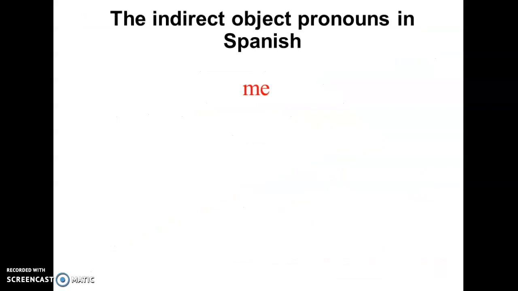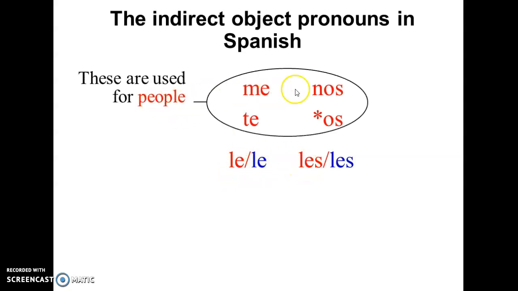We're going to learn now what these pronouns are. So far, we know that we've seen me, te, nos, os. And so the indirect object pronoun changes from lo, when we learn the direct object pronouns, into le or les. For people, it's going to be always me, te, nos, os.